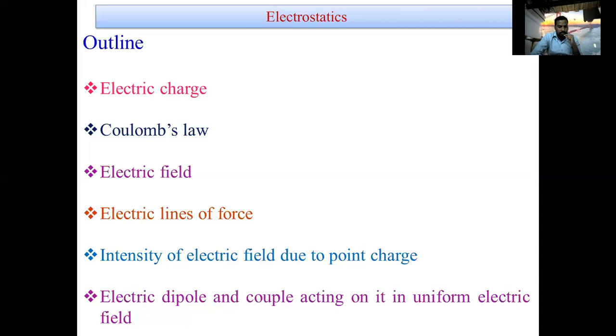This theory was extended by Gilbert, an English philosopher, who discovered several other materials such as glass, ebonite, sulfur, etc. that obey the same property as rubbing amber on wool.